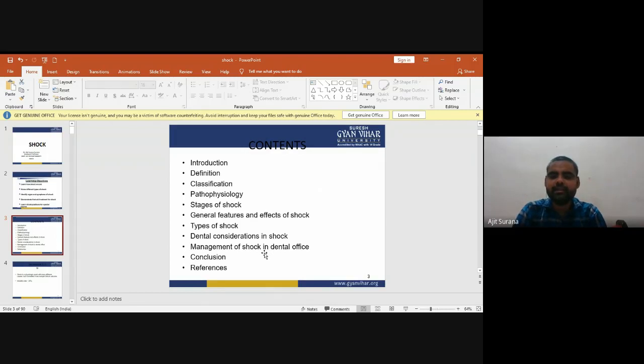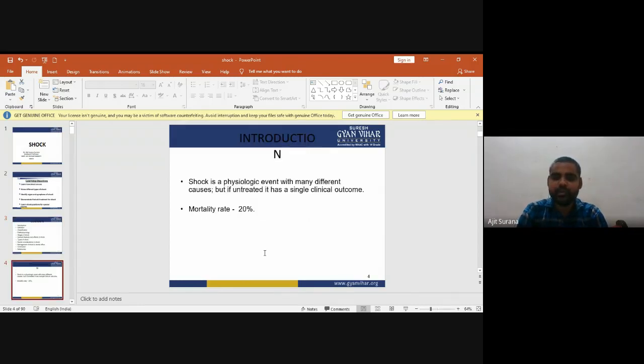Now, the contents of shock. First of all, the introduction of shock, the definition of shock, the classification of shock, pathophysiology of shock, stages of shock, general features and effects of shock, types of shock, dental considerations in shock, management of shock in the dental office, conclusion and references. Now we will start with the introduction of shock.